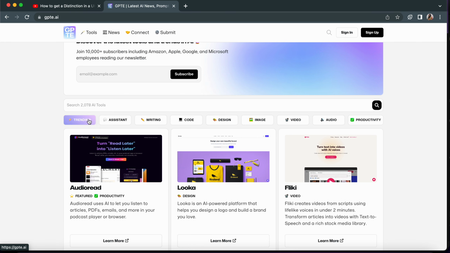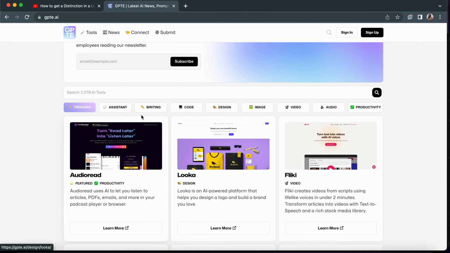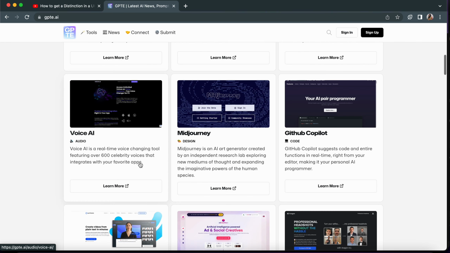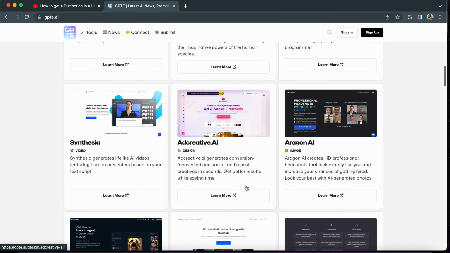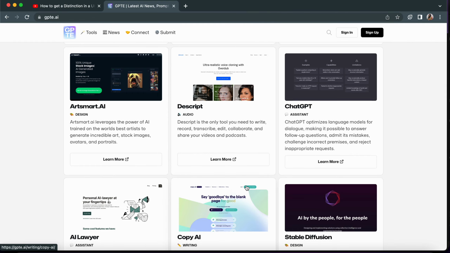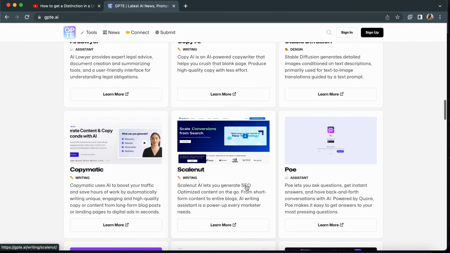Now, these are the trendings. You just put it on the trendings and you see all of them. If you click on assistant, video AI, Midjourney, GitHub Copilot, everything. This is where I go to check for all the AI tools that I need.